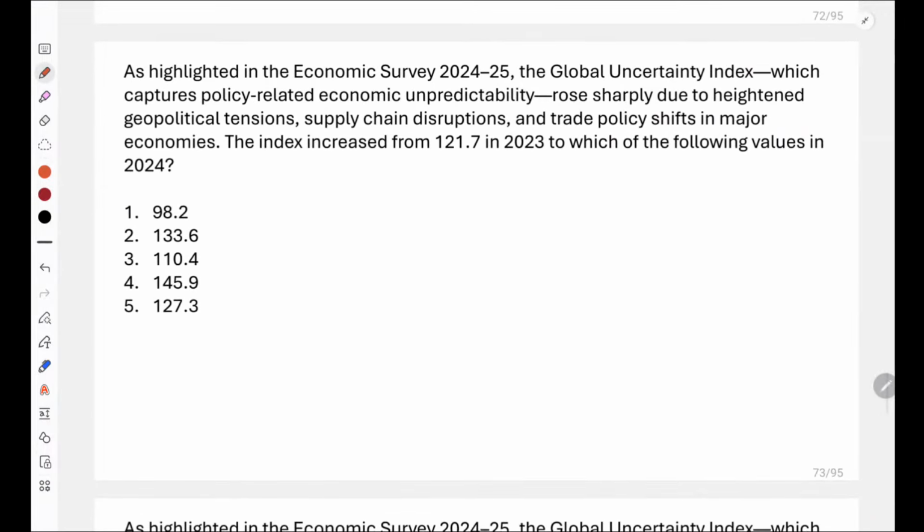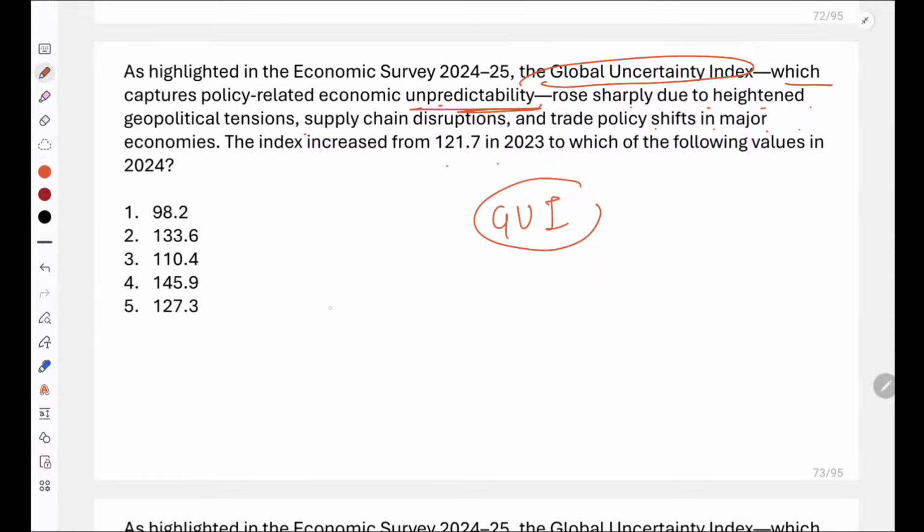Now, as highlighted in Economic Survey 2024-25, there is something called as Global Uncertainty Index, right? Global Uncertainty Index, जो capture करता है policy related economic unpredictability that rose sharply due to heightened geopolitical tensions, supply chain disruptions and trade policy shifts in major economies.